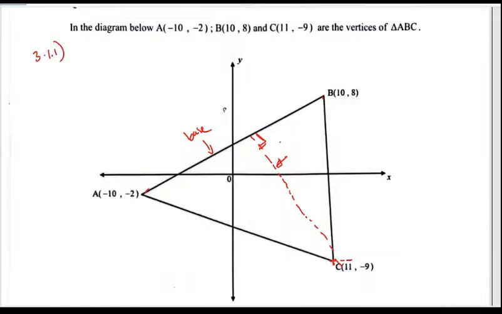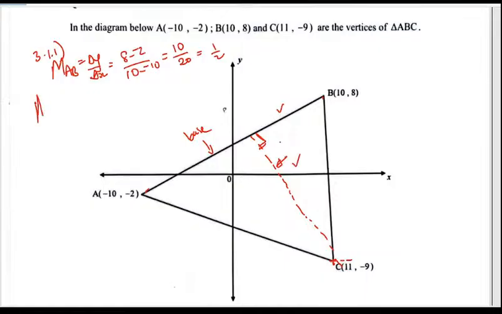So let's get the gradient of AB first of all. It's going to be the change in y over the change in x. So that's going to be 8 minus -2 over 10 minus -10. All right, so that is 10 over 20, meaning that the gradient is a half. But we know that these two are going to be perpendicular. So we can say that the gradient of the altitude is going to be -2, because we know that M1 times M2 must always give us -1.